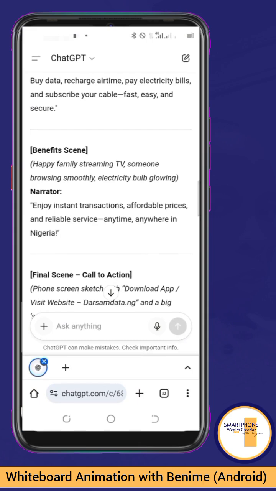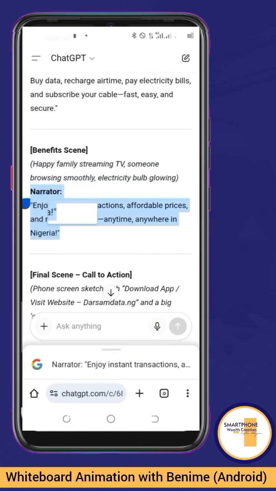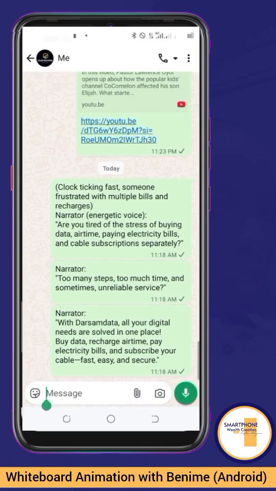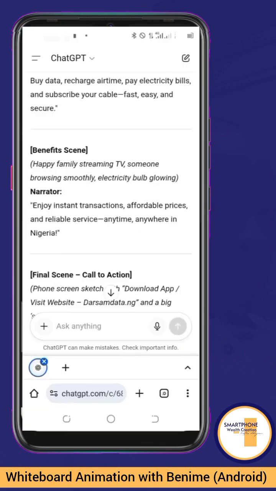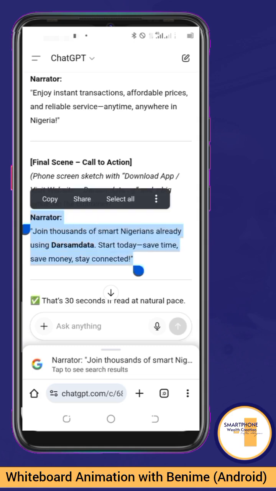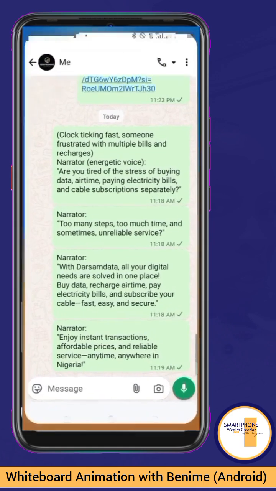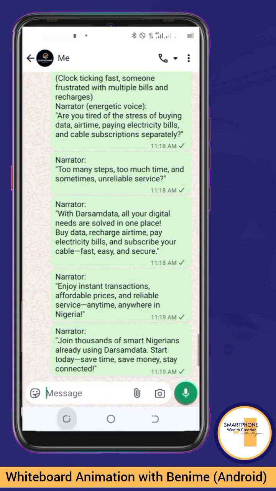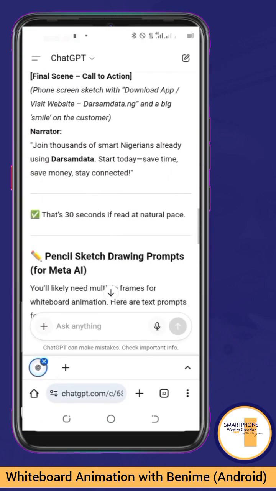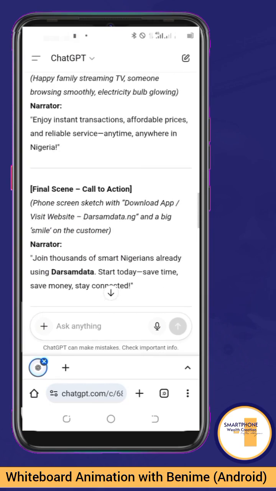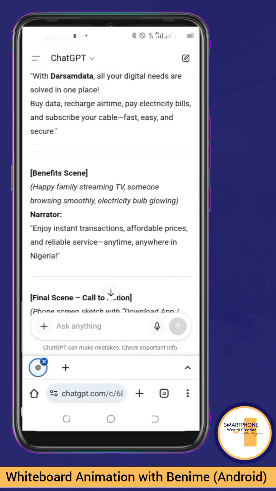Moving on to the fourth one. Copy. Moving on to this. Copy. Okay, so I have all the 5 scenes with the narration copied.